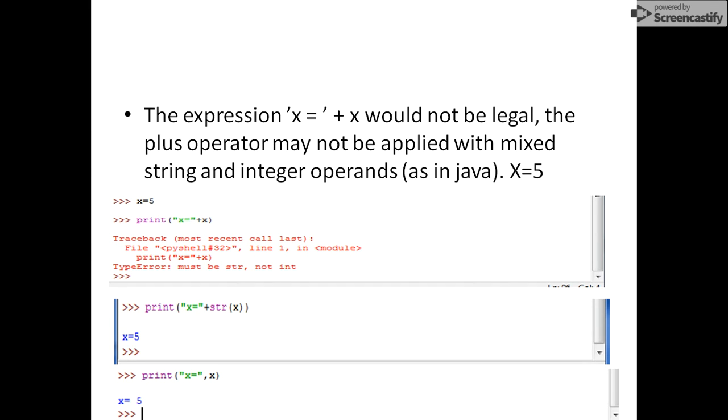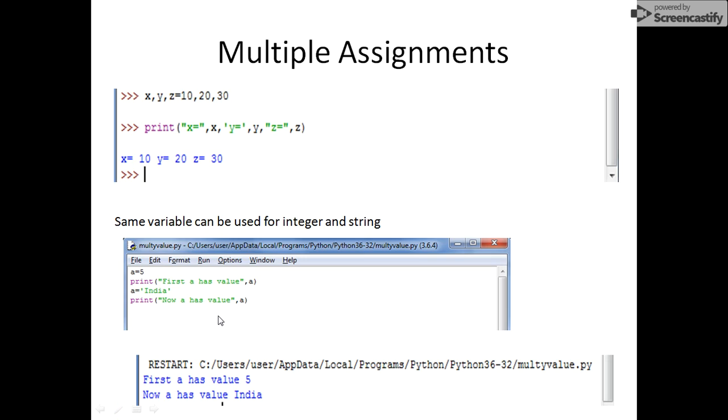If you want to mix string and integer in a simple expression, then you will have to convert the number into string first by using the str function that we have already discussed in the previous video. So, whenever you are trying to print the number with the help of the plus operator, you must convert it into string. Otherwise, using simply a comma, you can print that value. So, print x is equals to comma x would print the value 5, but using plus, you have to convert it into str first because it will concatenate two strings with each other.